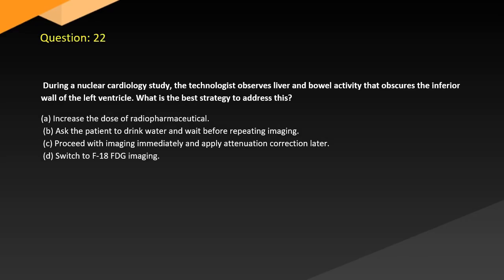Question 22. During a nuclear cardiology study, the technologist observes liver and bowel activity that obscures the inferior wall of the left ventricle. What is the best strategy to address this? A. Increase the dose of radiopharmaceutical. B. Ask the patient to drink water and wait before repeating imaging. C. Proceed with imaging immediately and apply attenuation correction later. D. Switch to F18 FDG imaging.